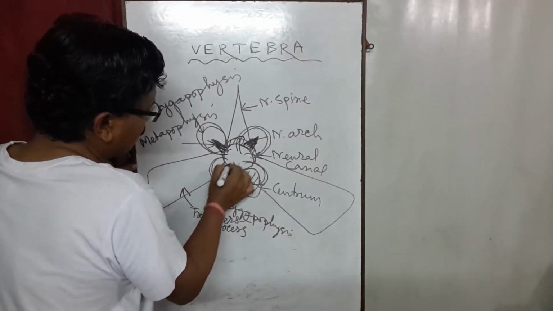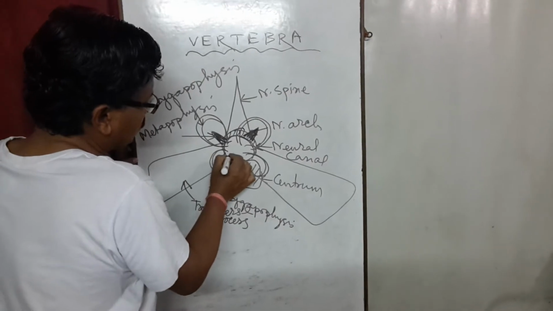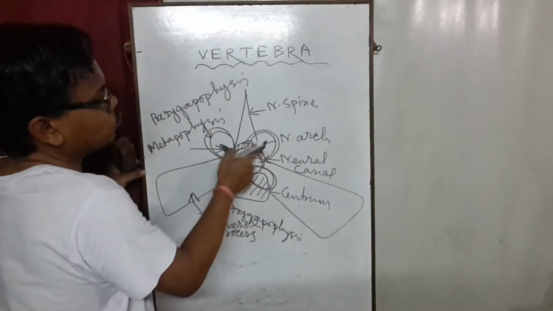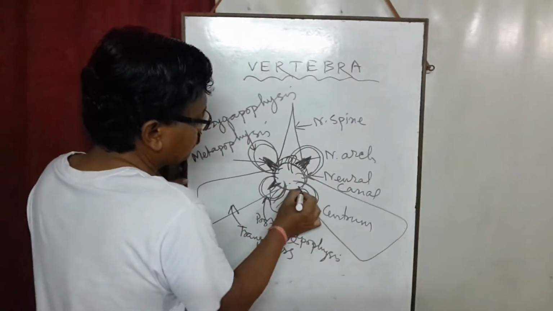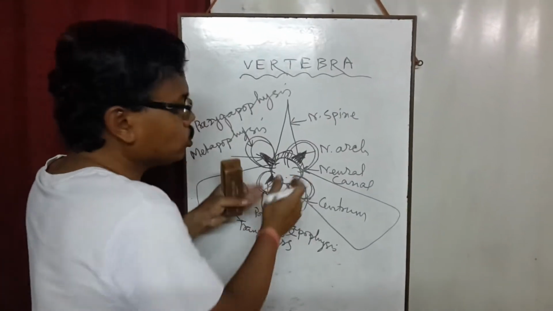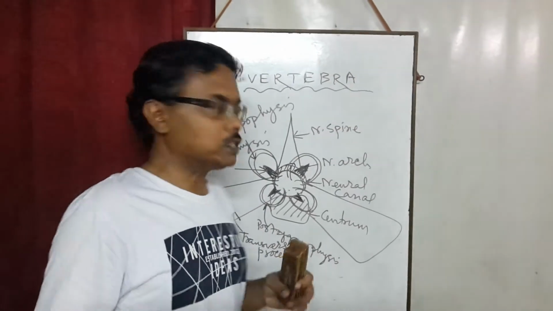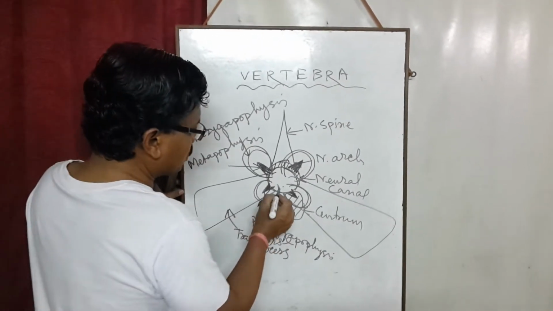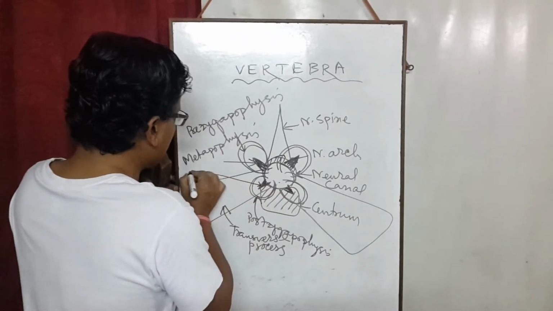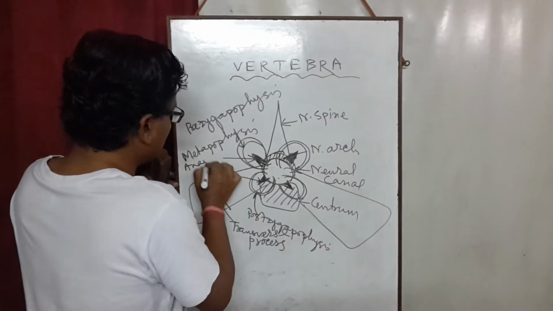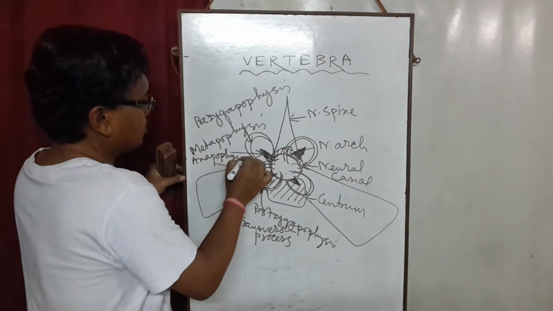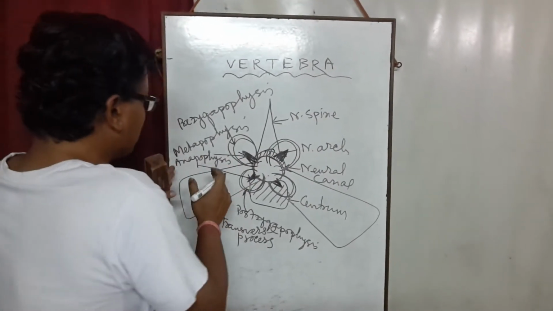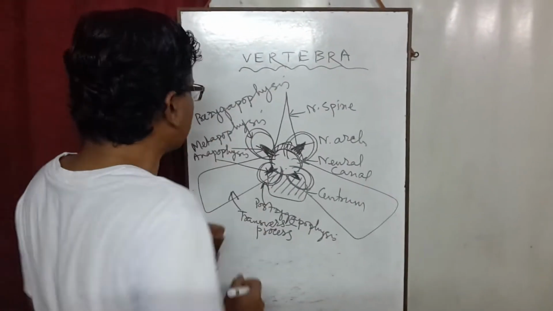Again, these two structures, smaller in comparison to the metapophyses, near the postzygapophyses, are called anapophyses.